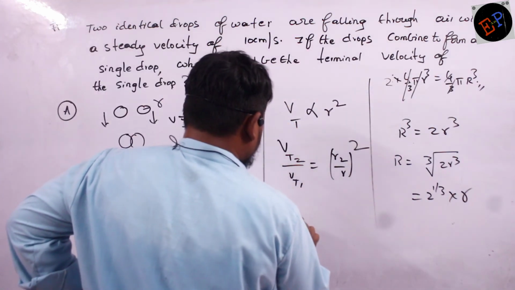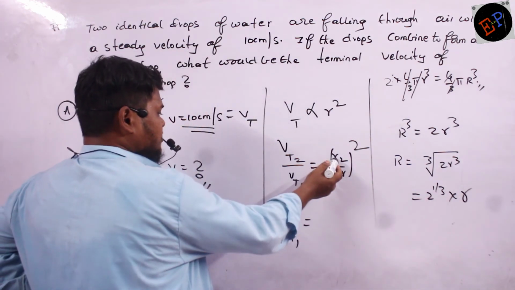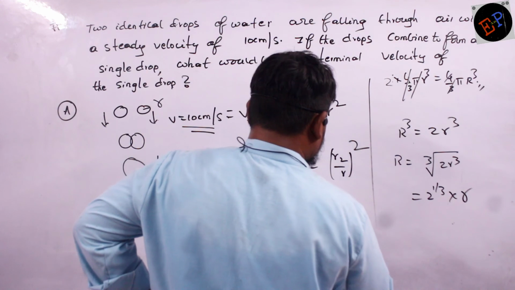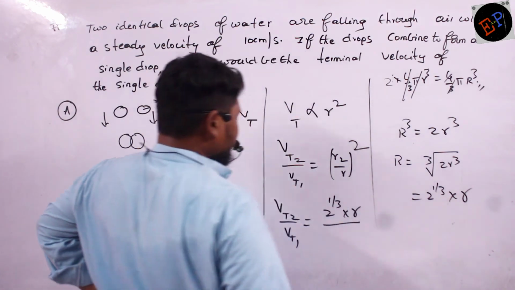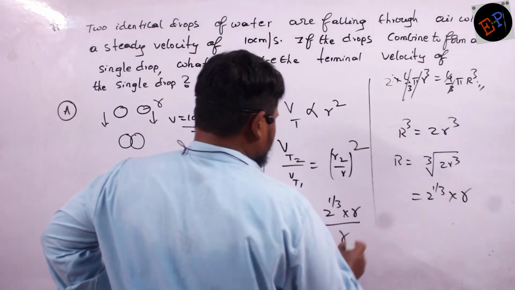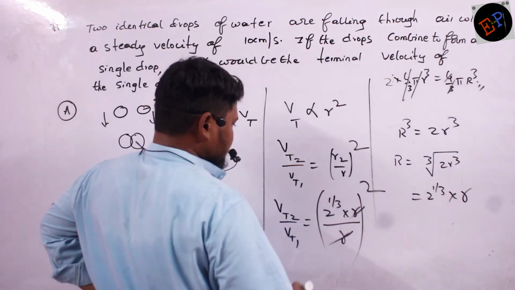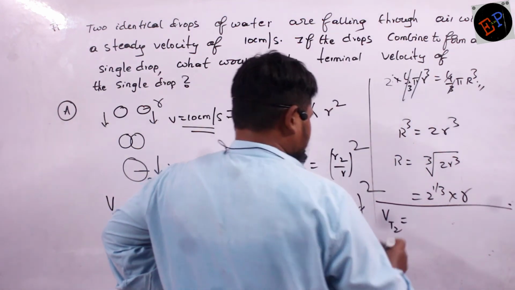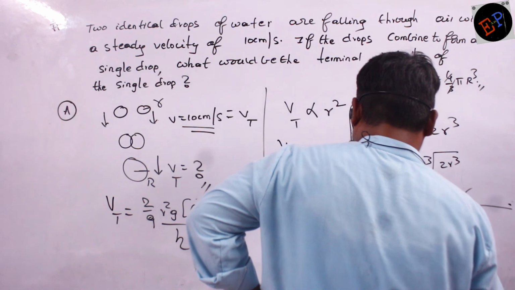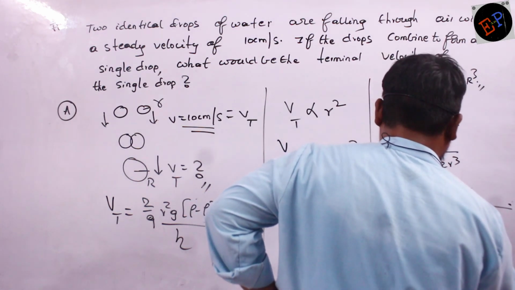So Vt2 divided by Vt1 is equal to, R2 means radius of the bigger drop. What is the radius of the bigger drop? 2 power 1 by 3 multiplied by r, divided by radius of smaller drop, which is nothing but r, whole power of 2. So therefore r and r get cancelled. So therefore what I will get? Vt2 is equal to Vt1 multiplied by 2 power 2 by 3.